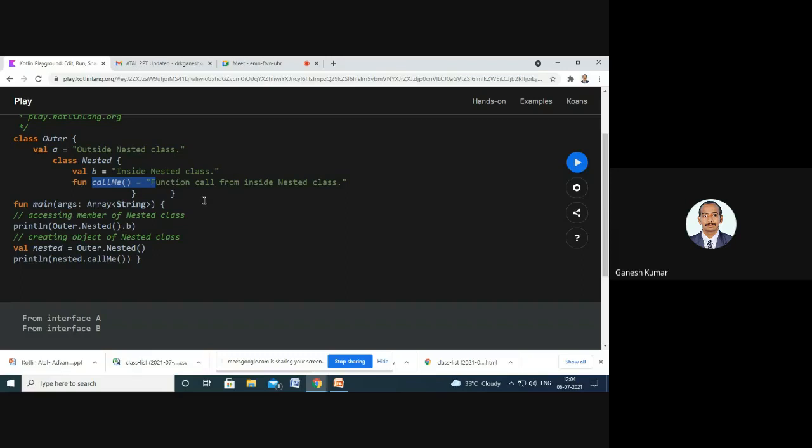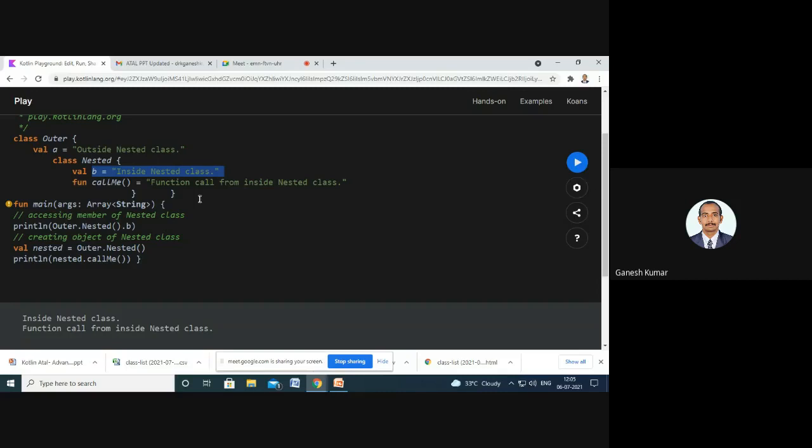While creating the object, we access the nested class variable B and the nested class method call me. Let's see how the compiler will execute. Here Outer.Nested().B is used to access the value and the function given in the nested class.